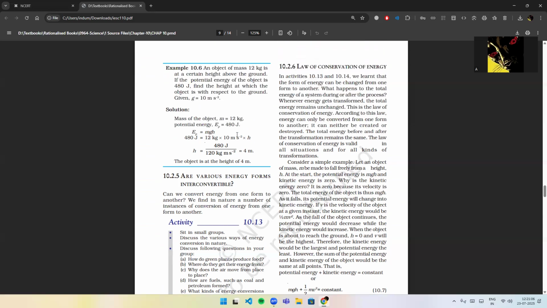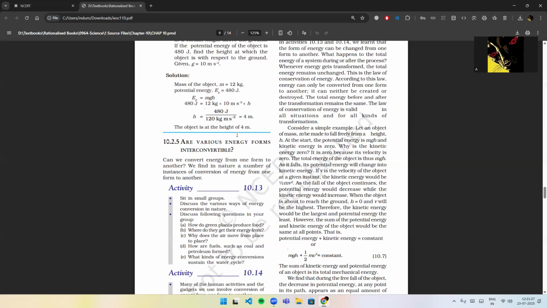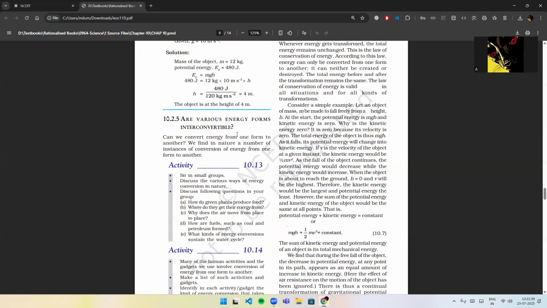Law of conservation of energy. In activities 10.13 and 10.14, we learned that the form of energy can be changed from one form to another. What happens to the total energy of a system during and after the process? Whenever energy gets transformed, the total energy remains unchanged. This is the law of conservation of energy. According to this law, energy can only be converted from one form to another. It can neither be created nor destroyed. The total energy before and after the transformation remains the same. The law of conservation of energy is valid in all situations and for all kinds of transformations.